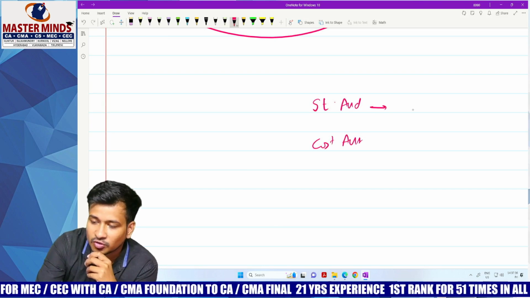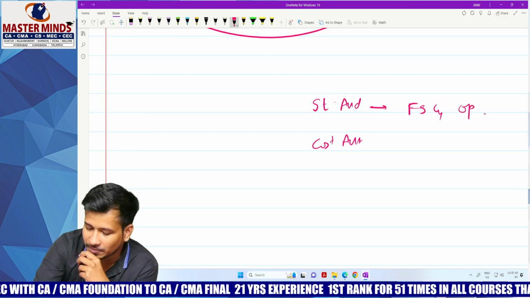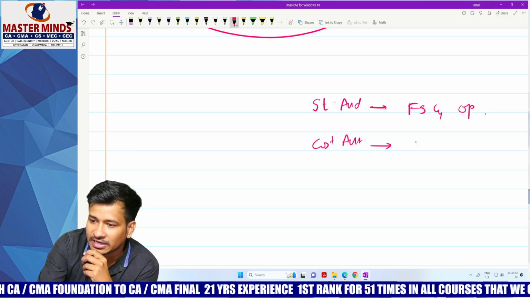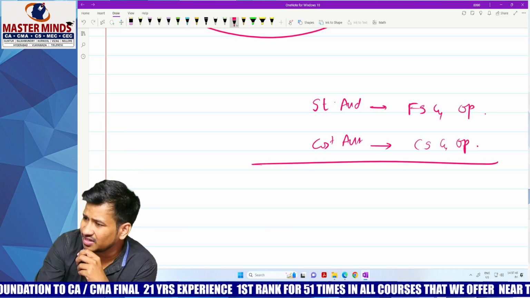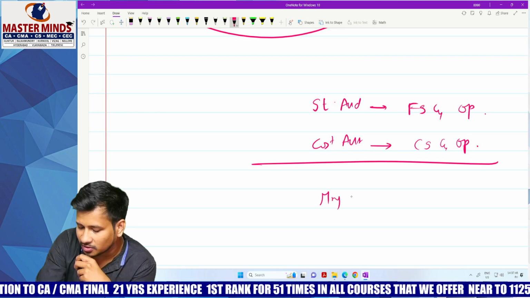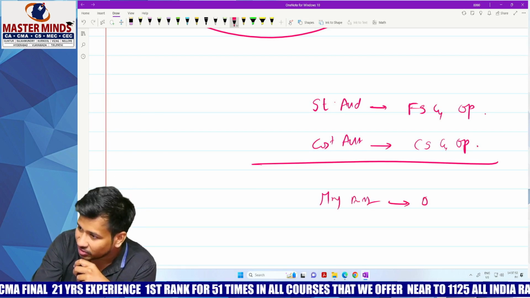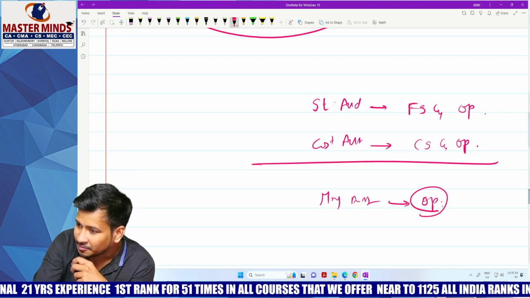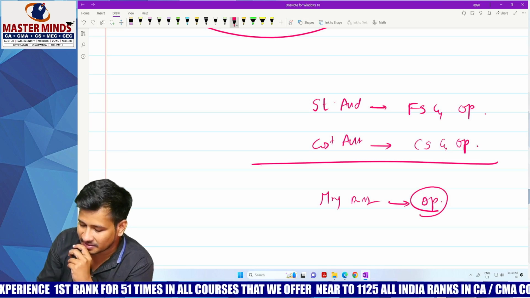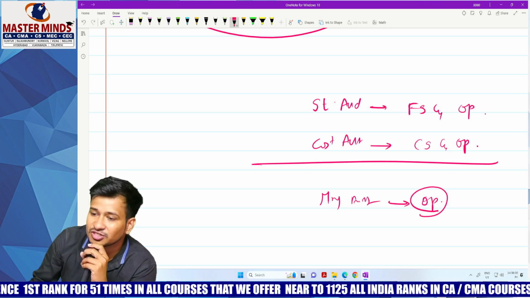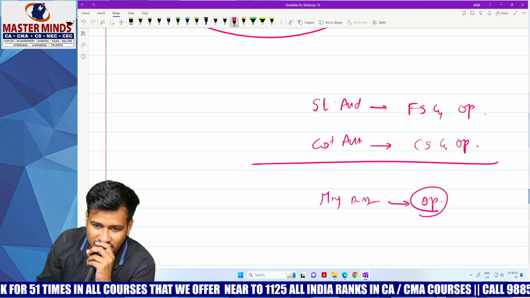Statutory audit is to audit the financial statements and express an opinion. Cost audit is to audit the cost statements and express an opinion. Correct or wrong? But management audit is not just like that. Management audit is also expressing an opinion at the end, but it is not just verifying the financial matters. It is something like the efficiency of the management, the performance of the management.